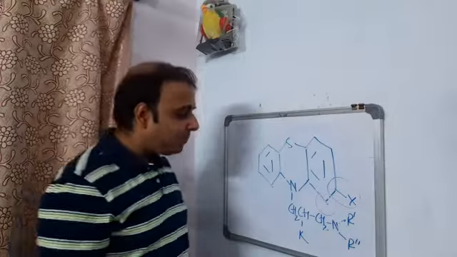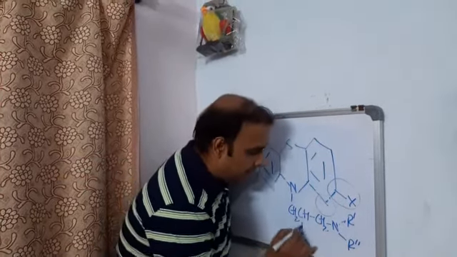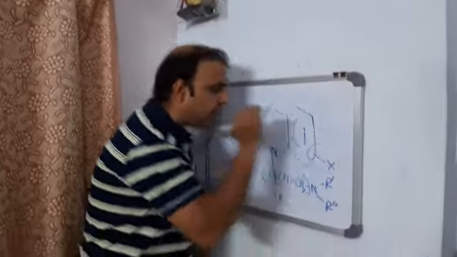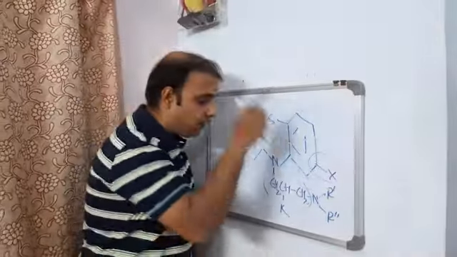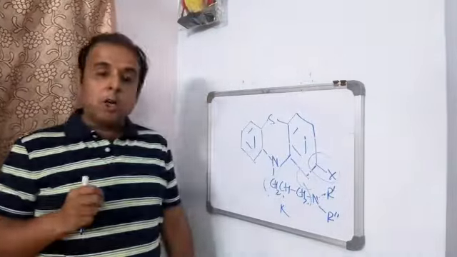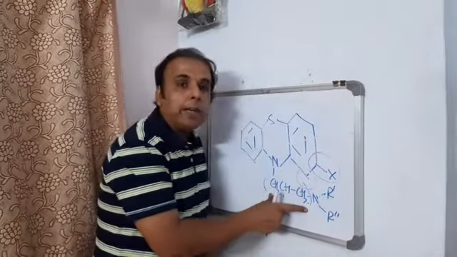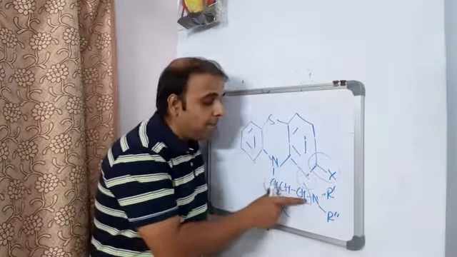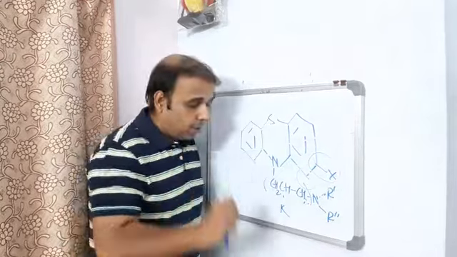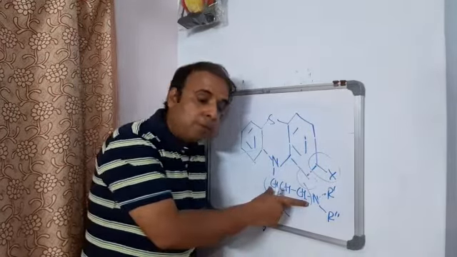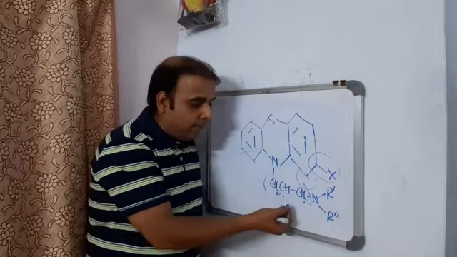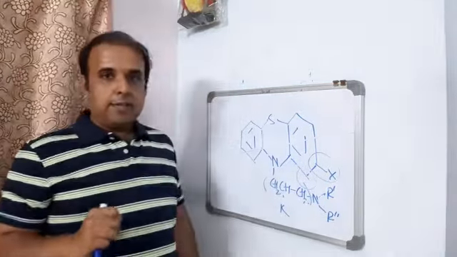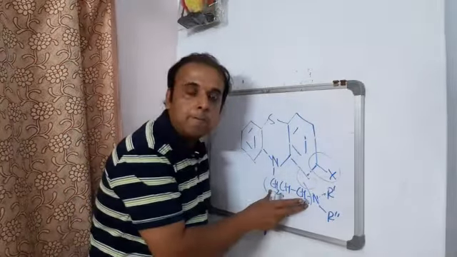Okay. Now coming to this alkyl chain, more or less we are done with the first splitting product, that is phenothiazine. Now coming to this alkyl chain, what to observe is that neither lengthening nor shortening is found to be permissible. So the hydrocarbon chain should comprise 3 carbons, okay? That means you are not supposed to make it 4, nor shorten it to 2. Both lead to loss of activity, right? So the chain should be fixed.